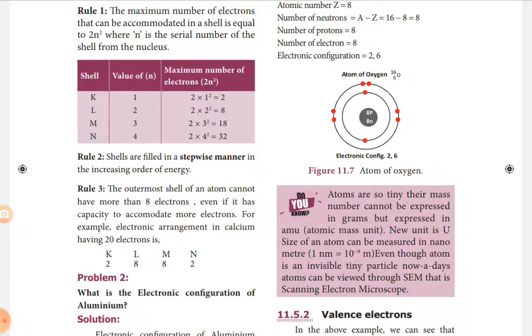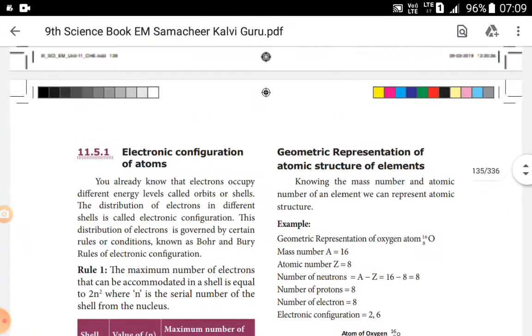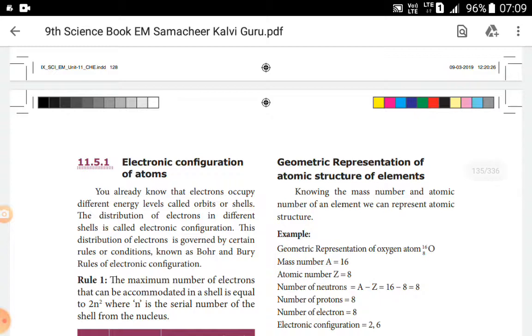So next, valence electron, that we shall learn in the next class. So you have to go through up to this. What is atomic number? Atomic number is the total number of protons in the nucleus. Mass number is the sum of protons and neutrons. And you should know how to represent the atomic number, mass number, and the symbol of an atom. And I will calculate the number of neutrons with A minus Z, that is the formula.